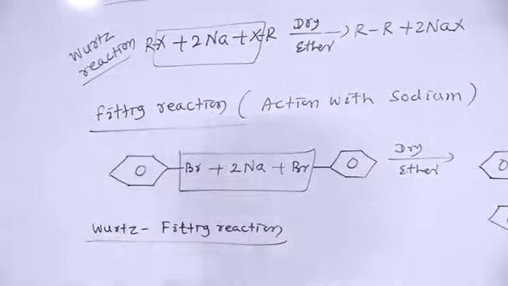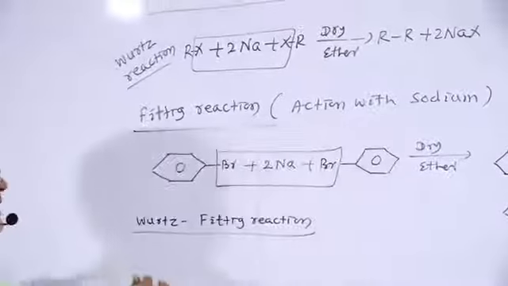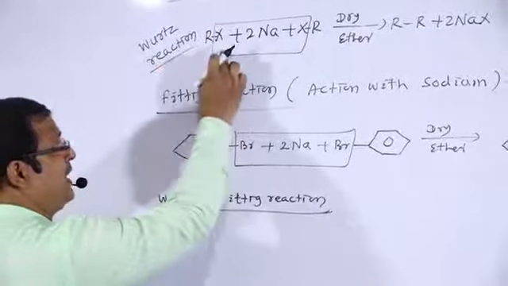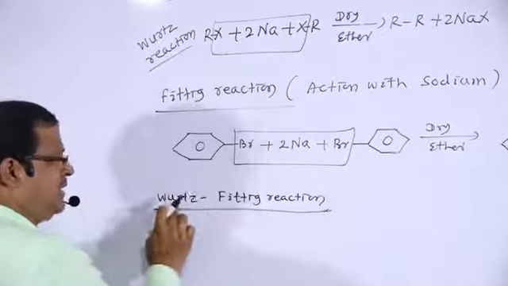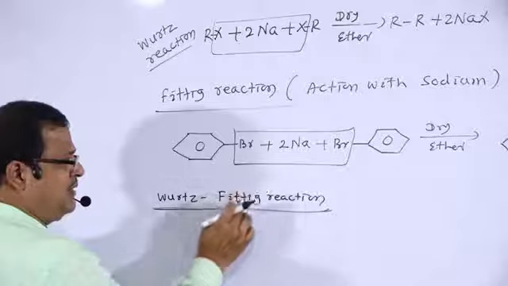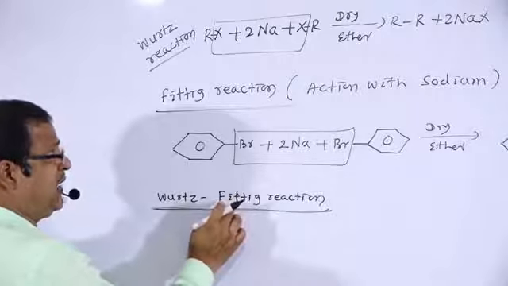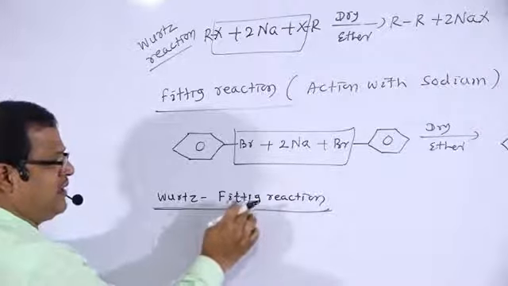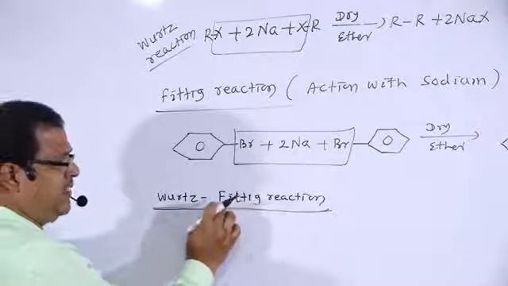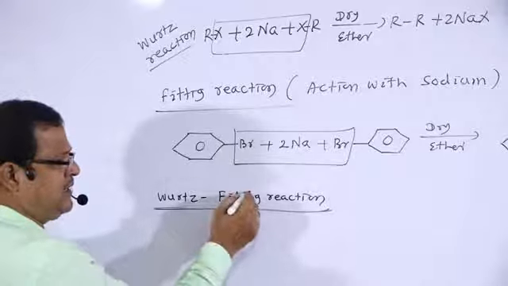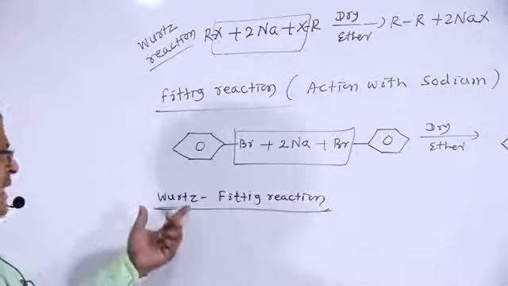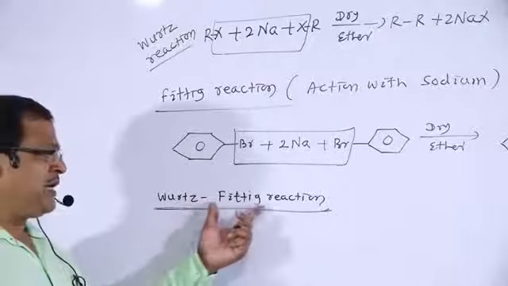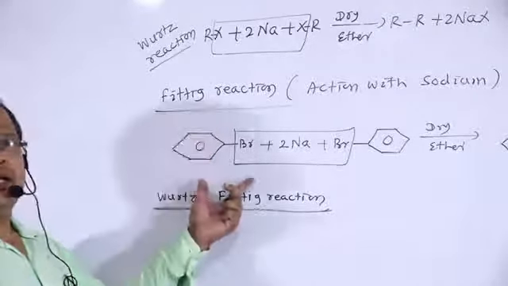Next, that is the Wurtz-Fittig reaction. Wurtz reaction is shown by alkyl halide. Fittig reaction is shown by aryl halide. This is Fittig, not fitting. So the Wurtz reaction is shown by alkyl halide, and the Fittig reaction is shown by aryl halide.